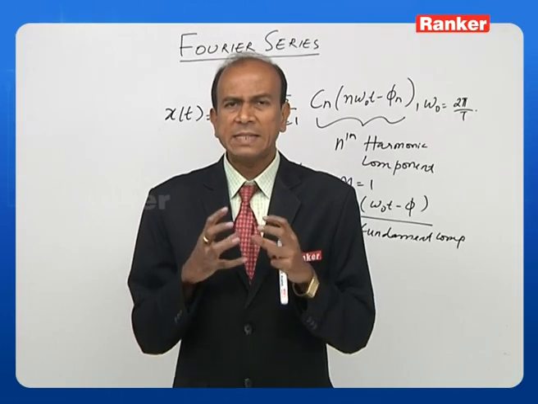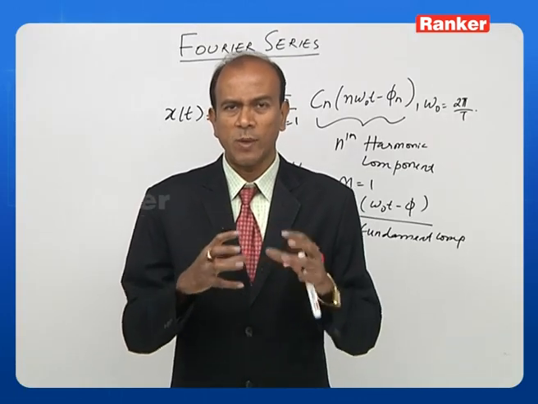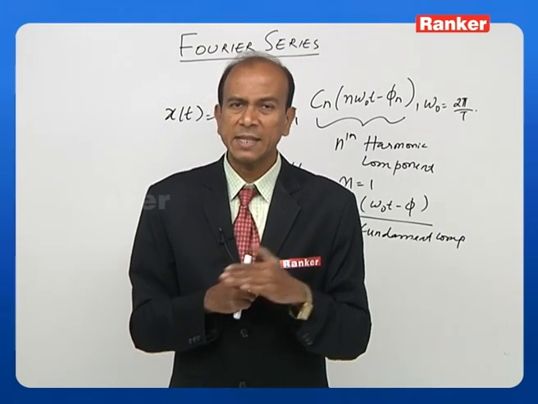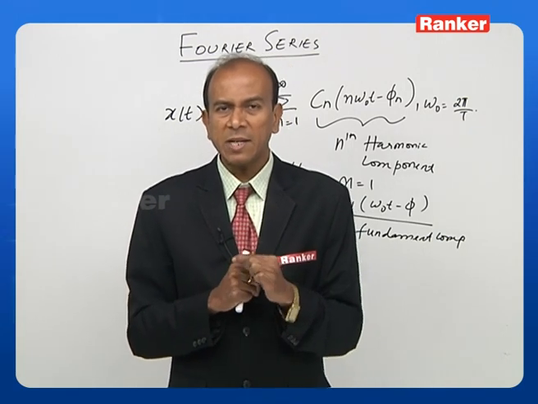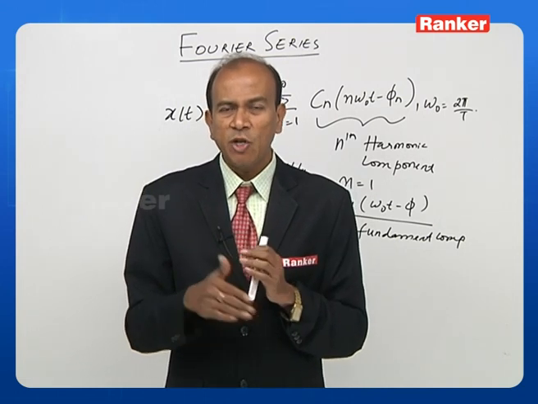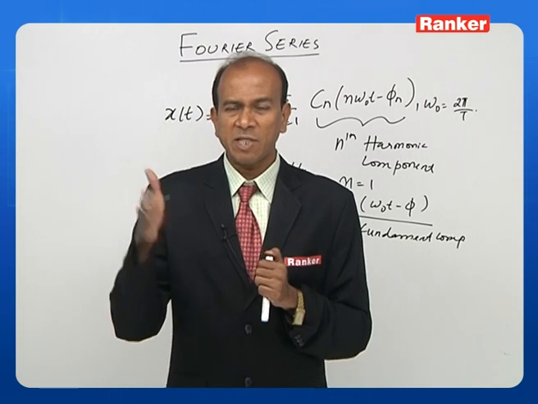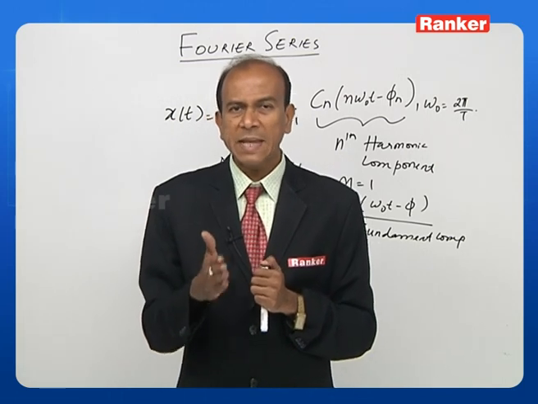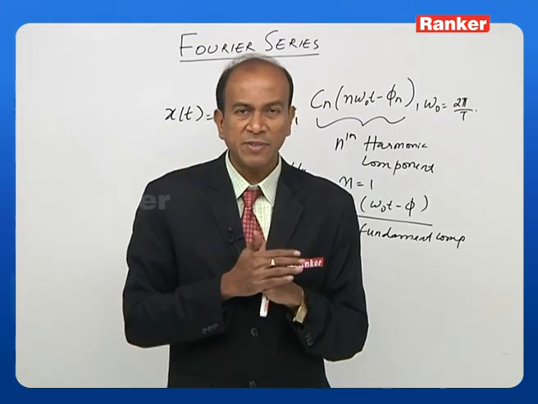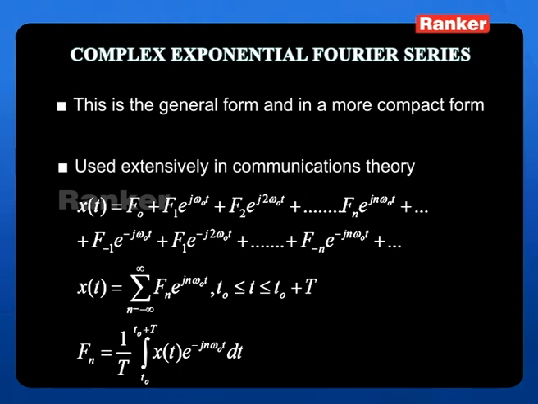Now one very significant feature I want to tell you is this: if you look at this complex exponential Fourier series and the earlier cases, remember the summation earlier was done only from 1 to infinity. That means if I draw the frequency spectrum for the earlier ones, they exist only on the right hand side. Whereas this type of function exists from minus infinity to plus infinity. We see it is f0 plus f1, f2, f3 up to infinity, and also from minus 1, minus 2, minus 3, minus 4, going up to minus infinity. That means the summation here is basically from minus infinity to plus infinity.